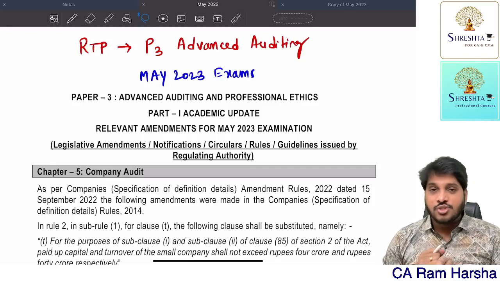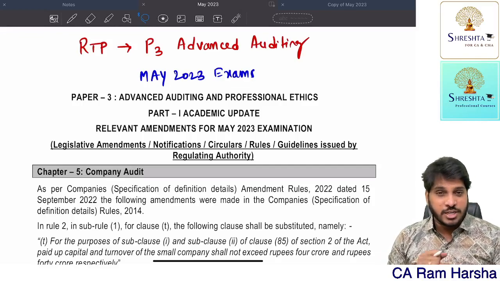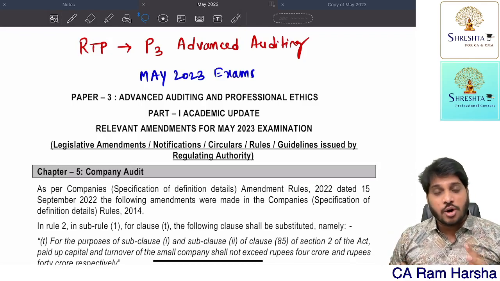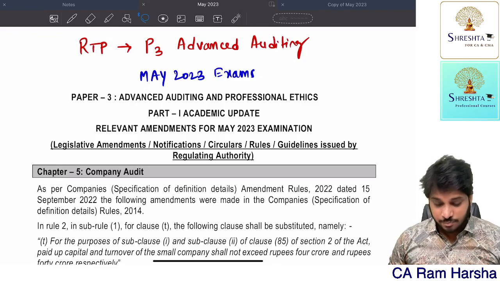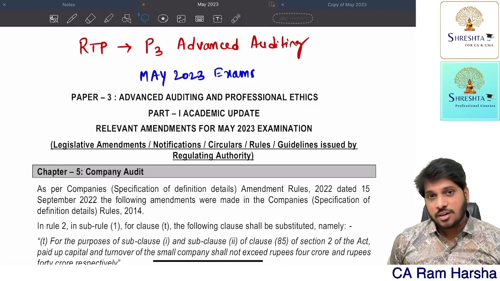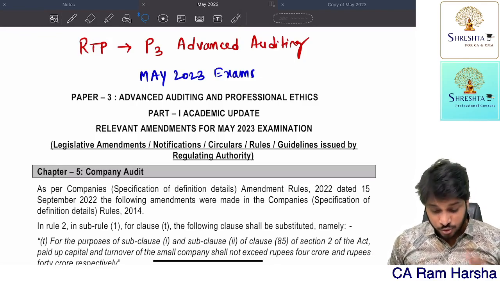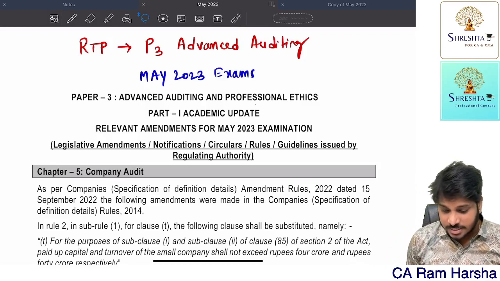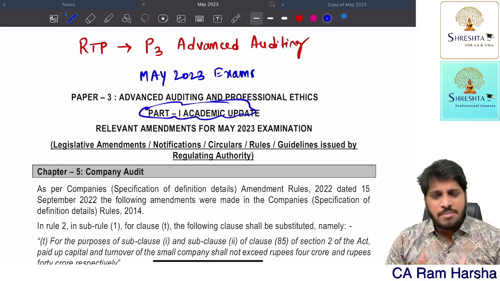Hi guys, so this is an RTP for May 2023 for CA final audit students. Here I'm going to cover the complete RTP in depth. If you look at this RTP, it has been broadly divided into two sections. Section 1, part 1 of this RTP, is dealing with academic update, nothing but the amendments part.